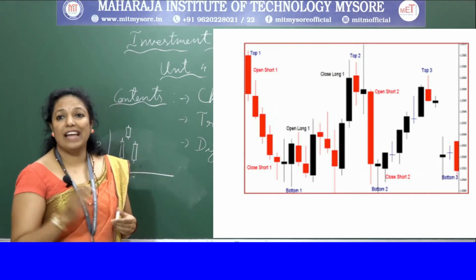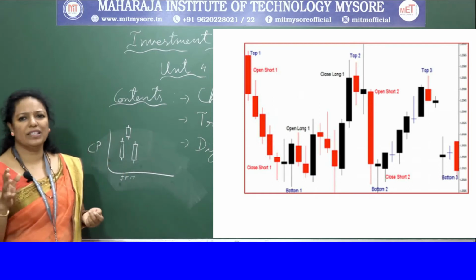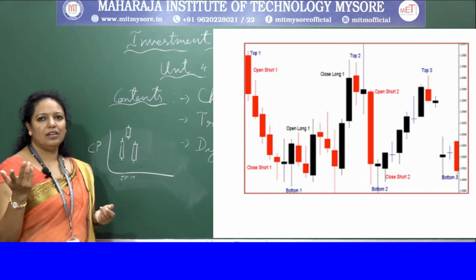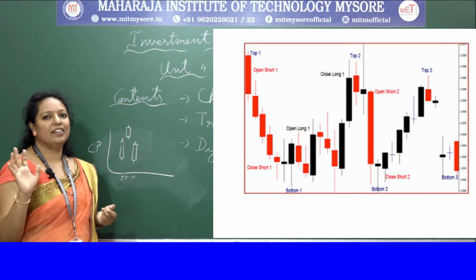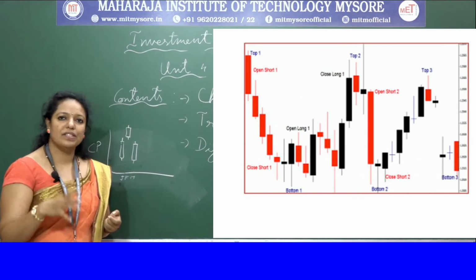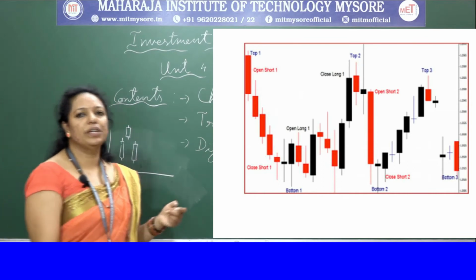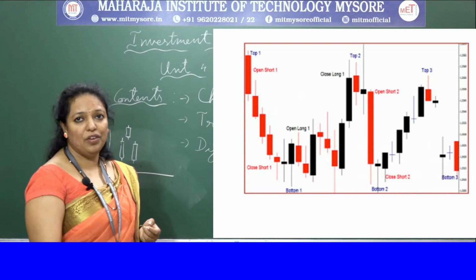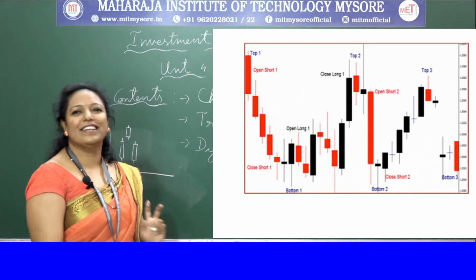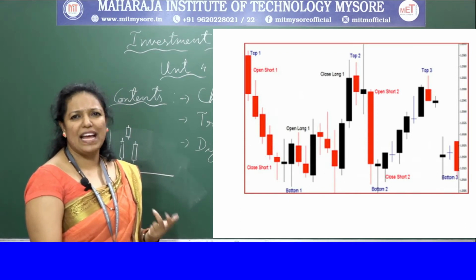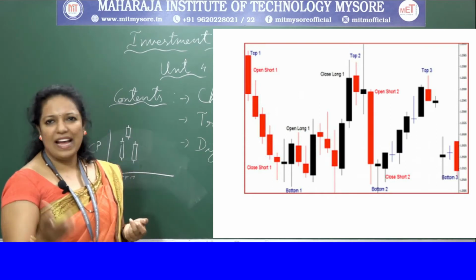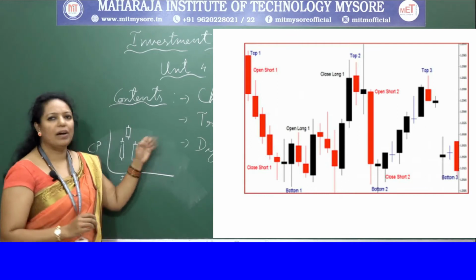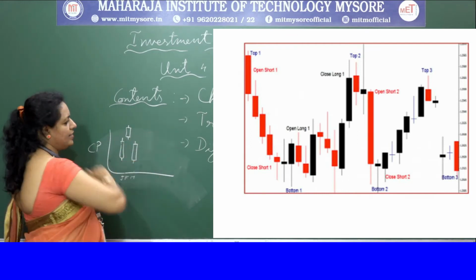The candlesticks will be black and filled with color and usually indicate an uptrend, and if it is red in color, then a downtrend. If you want color specifications, they are normally denoted with blue and red. Blue for increase and red for decrease. Normally red is for decrease, and sometimes they use black, sometimes they use blue. They have differentiation like this. So this is about the Japanese candlesticks.